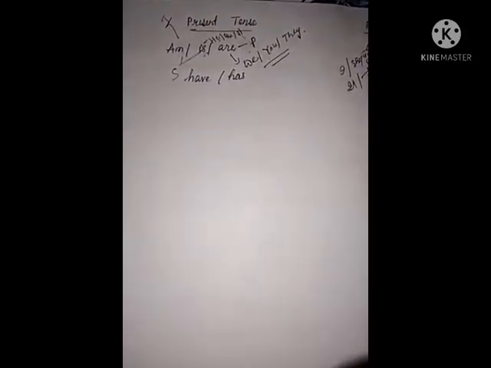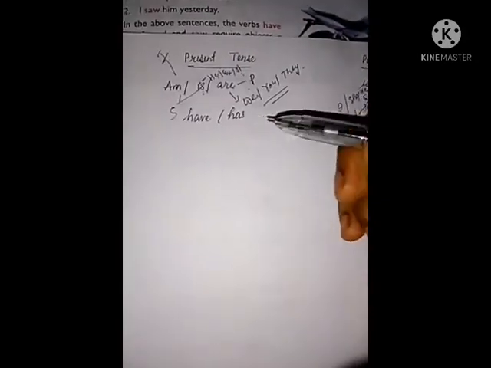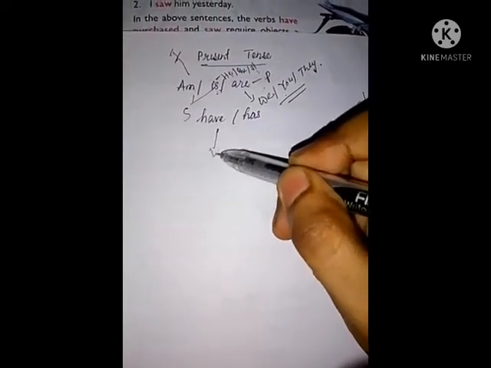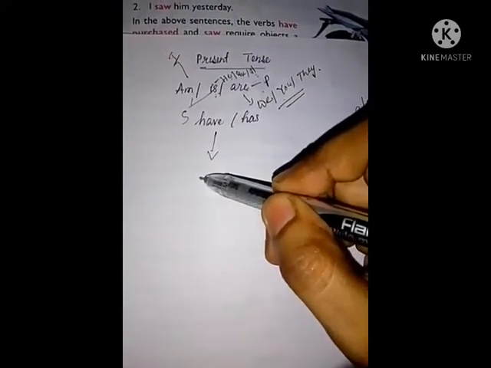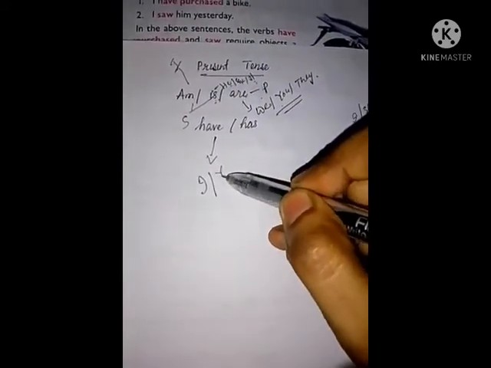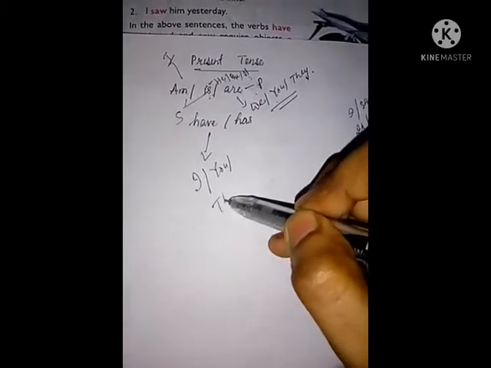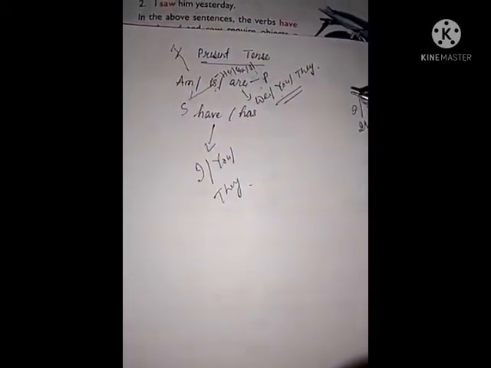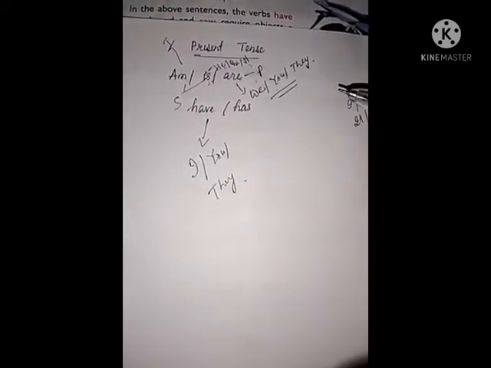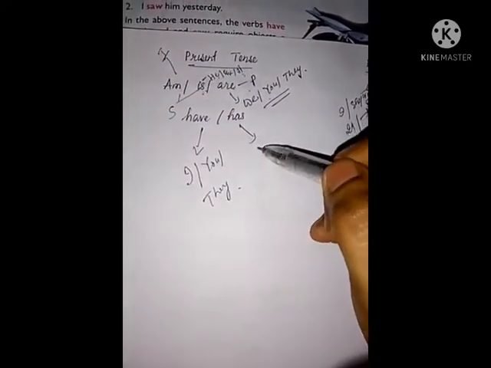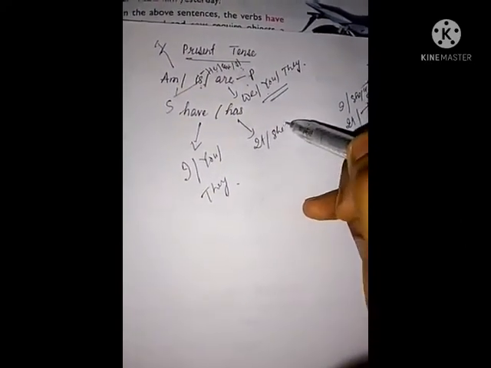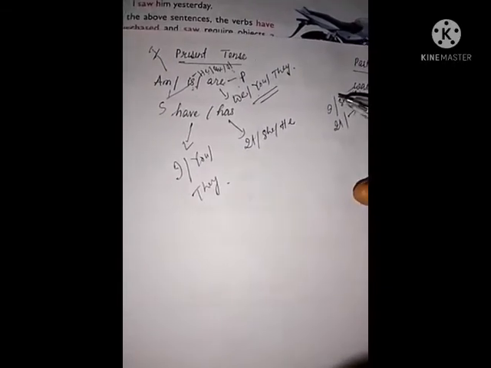Now have is used with I have, you have, they have, etc. And has is used with it has, she has, he has.